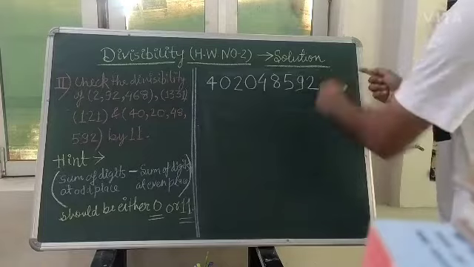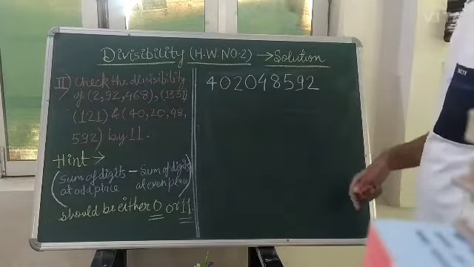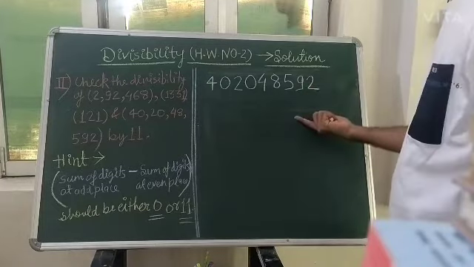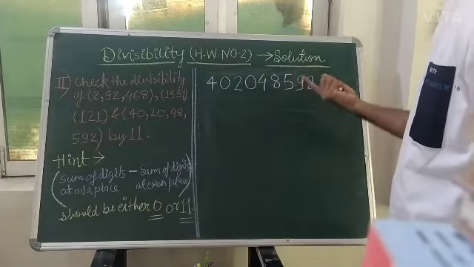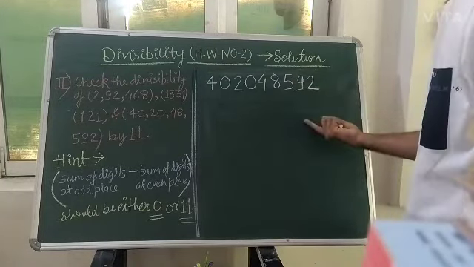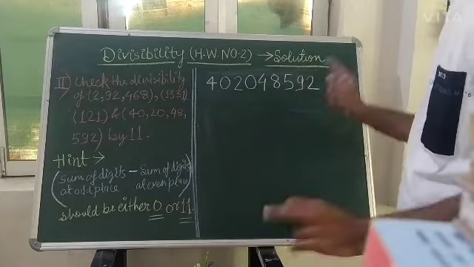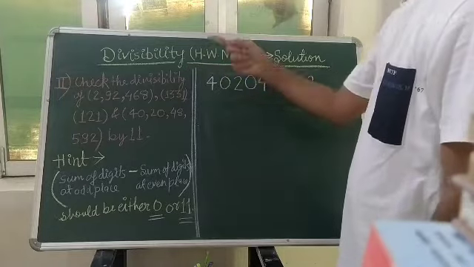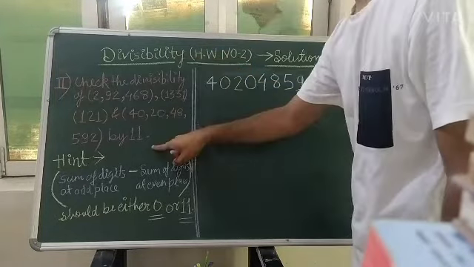If you divide it by the old method, it will take time to check whether this number is divisible by 11 or not. So for that reason only we are studying divisibility. So we want to check divisibility by 11.